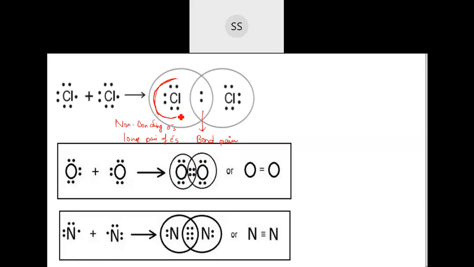If you see on the chlorine atom, there are 3 lone pairs and 1 bond pair. On the oxygen atom, if you check, there are 2 bond pairs and then 2 lone pairs of electrons. In the nitrogen case, there are 3 bonded pairs, so 3 bond pairs we have, and then 2 on each. That means one pair is there which is not involved in bonding, so one lone pair. One lone pair on the nitrogen, 2 lone pairs on each oxygen atom, and chlorine has 3 lone pairs. So that is the bond pair and lone pair of electrons.